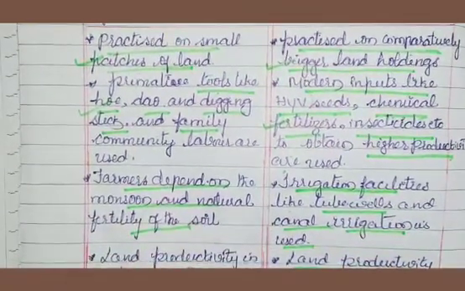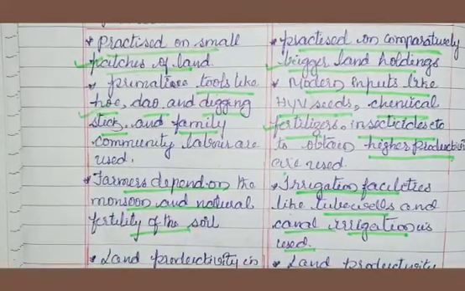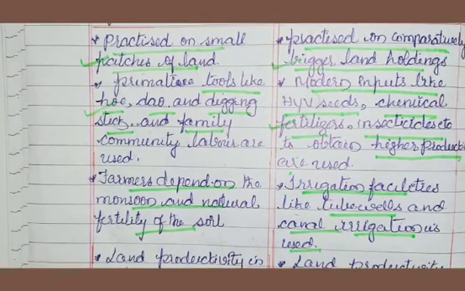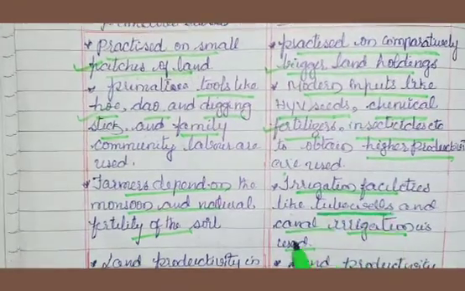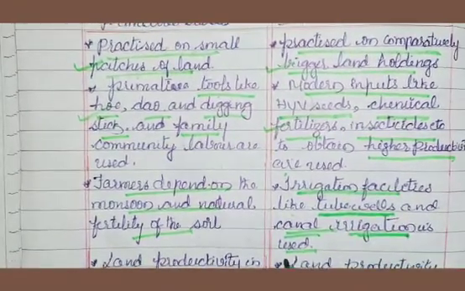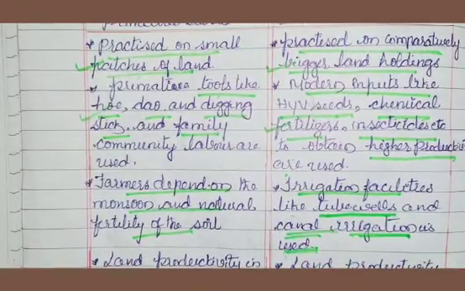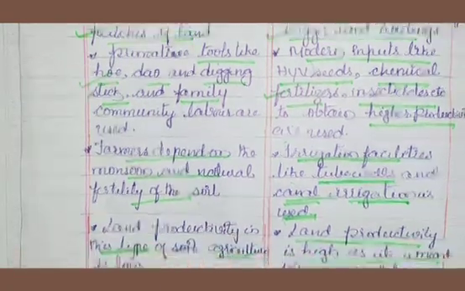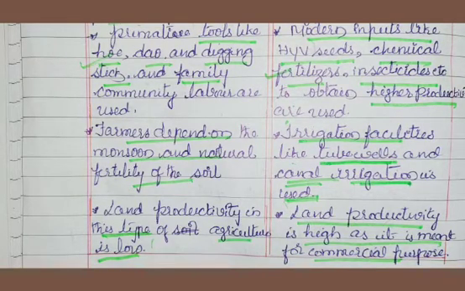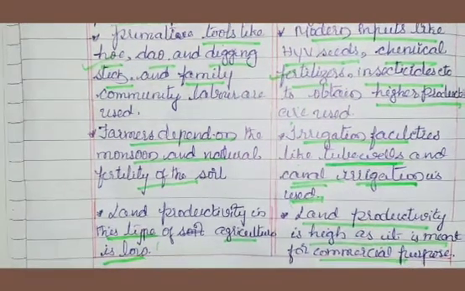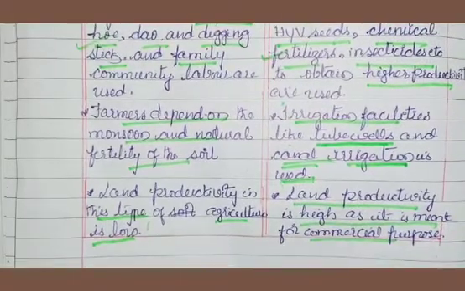Primitive farming mainly depends on the monsoon and the natural fertility of the soil. But in intensive farming, irrigation facilities like tube wells and canal irrigation are used, along with fertilizer, pesticides and all those things. Compared to intensive farming, land productivity in primitive farming is very low. Land productivity is high in intensive farming as it is meant for commercial purposes.